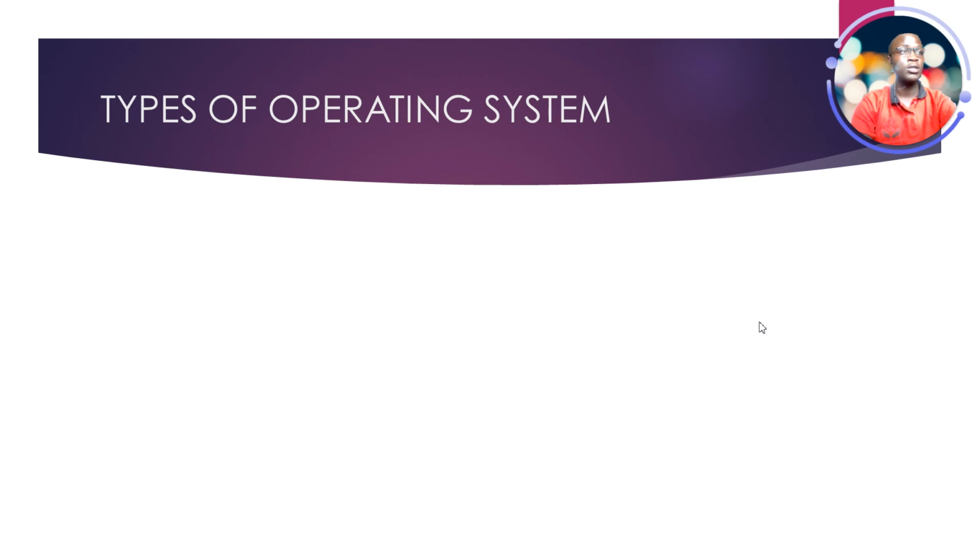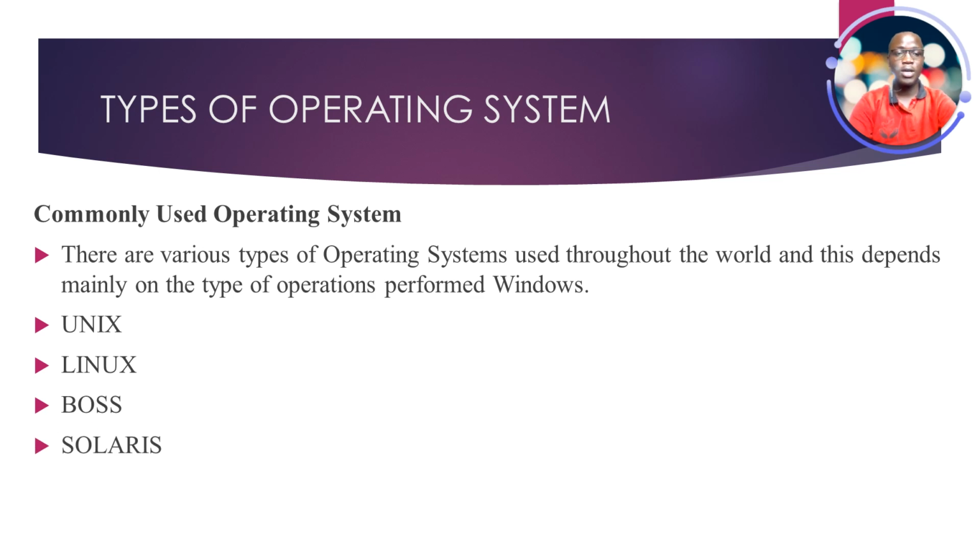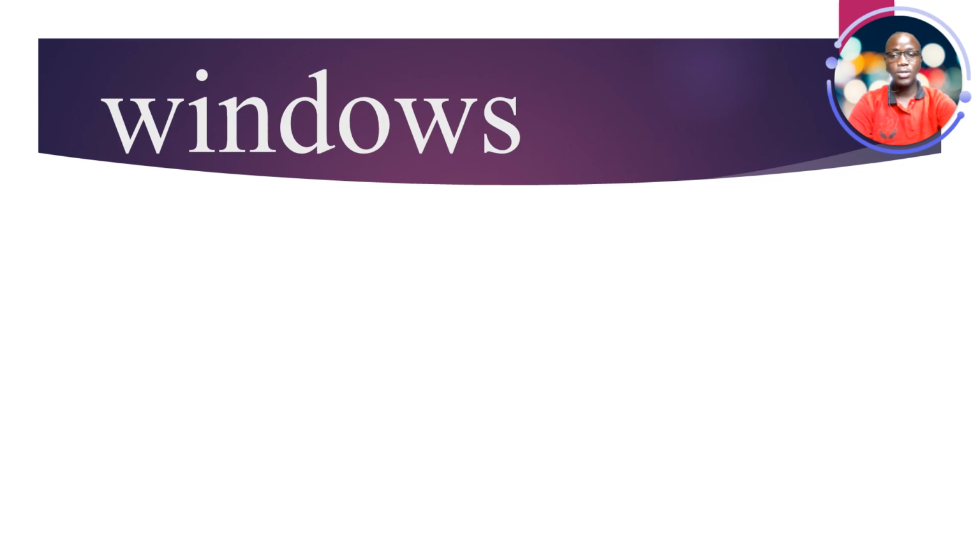We have so many types of operating system that we may use in our different computer systems, but it depends on how your computer was designed to operate. Now we are going to start with the commonly used operating systems: we have Unix, we have Linux, we have the Bose operating system, we have the Solaris operating system. As I said earlier, these operating systems are so many that we cannot exhaust all of them, so we are going to mention and explain just a few, then later on you can go and do your research. So let us start with Windows.